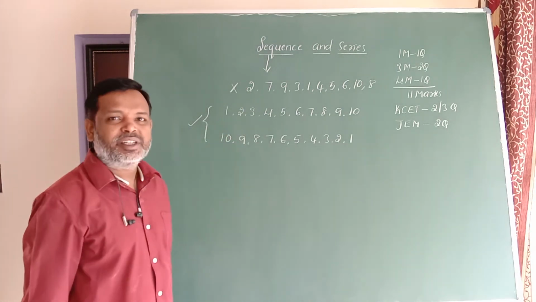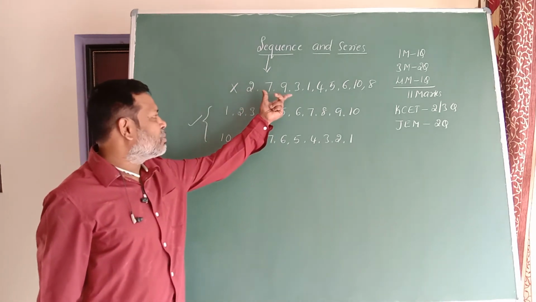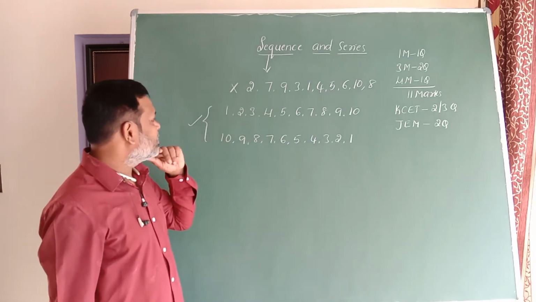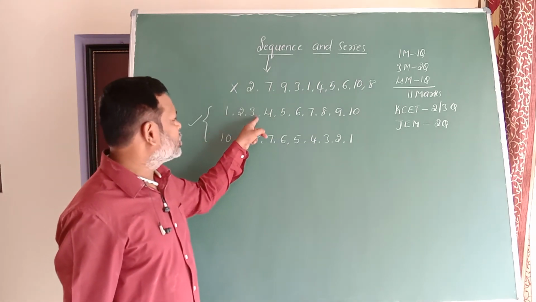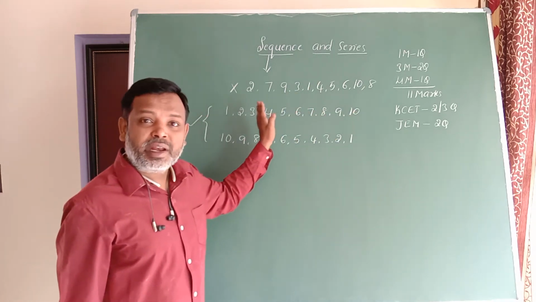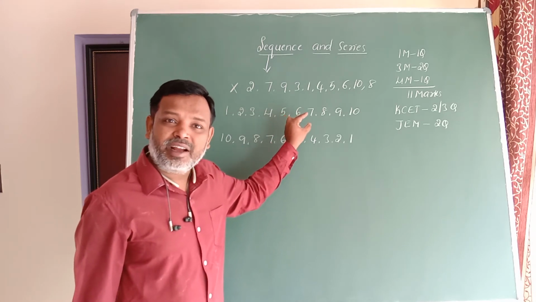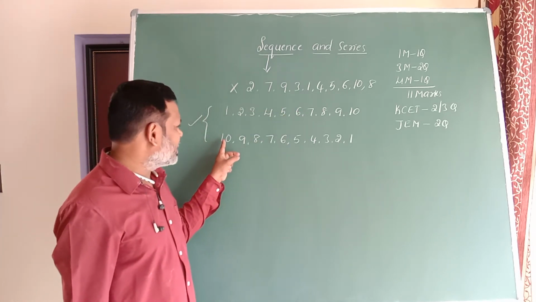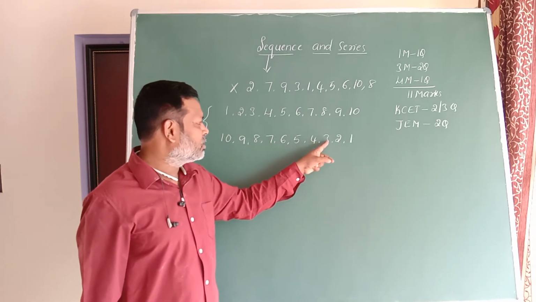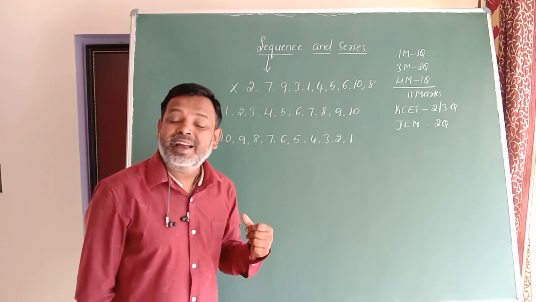So what do you mean by sequence? Here I had not made an arrangement, here I have made an arrangement. What kind of arrangement? The numbers 1 2 3 4 5 6 7 8 9 10 go on increasing, so this type of arrangement we call ascending order, and the numbers 10 9 8 7 6 5 4 3 2 1 go on decreasing, this type of arrangement we call descending order.